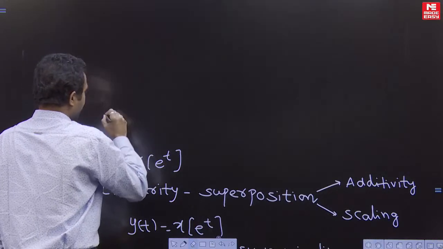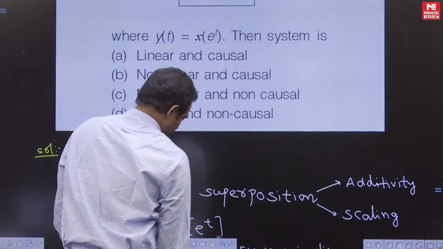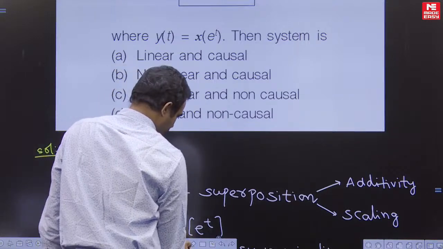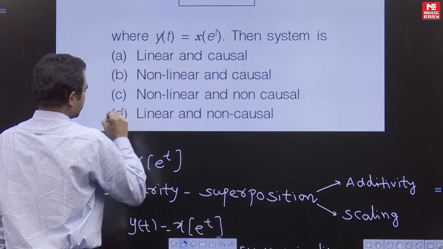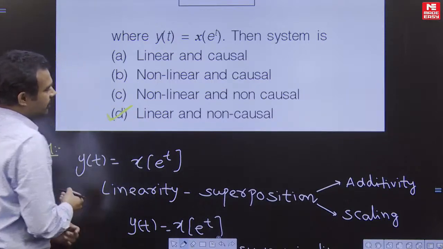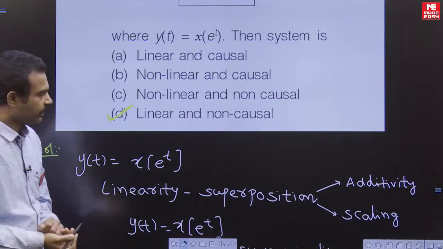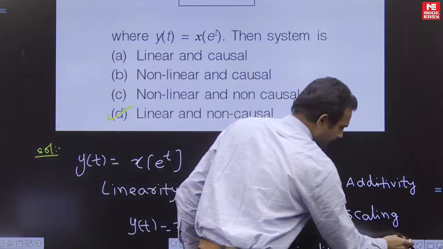That means option D is the answer. Option D, which is given as linear and non-causal. So next question, we will see another one.